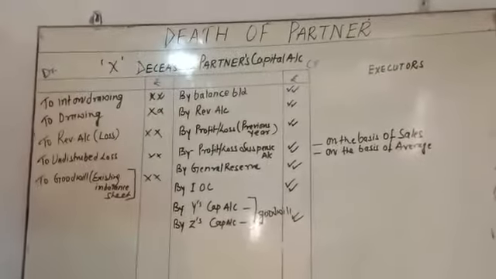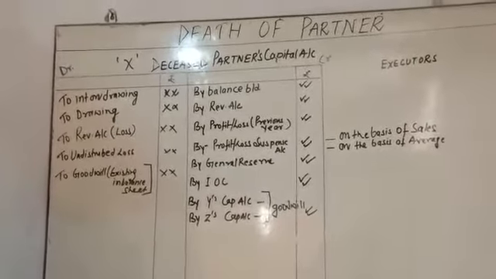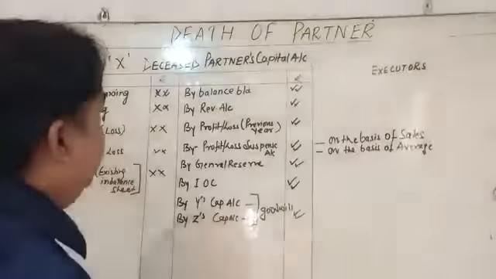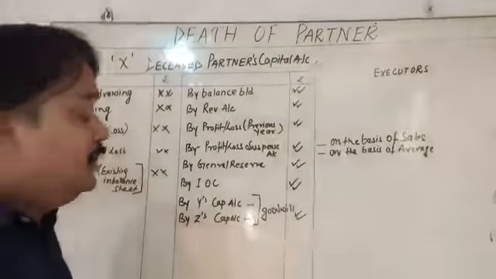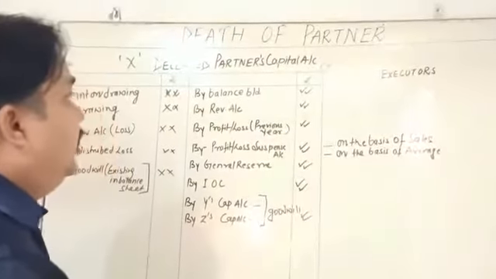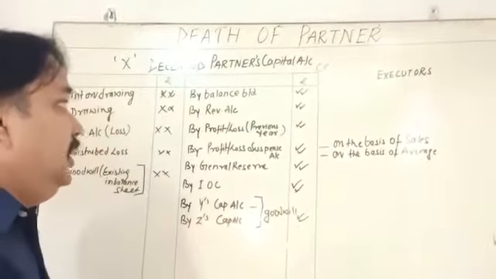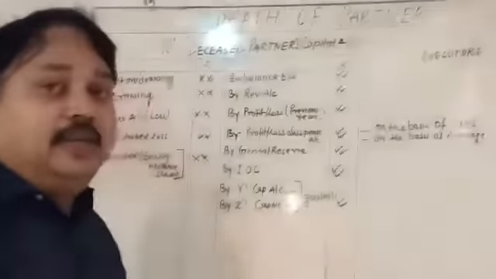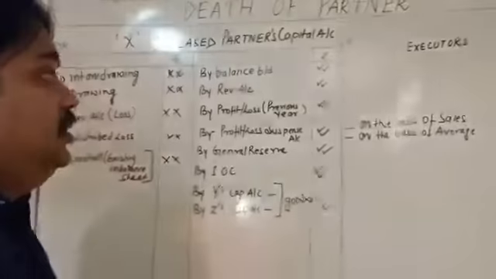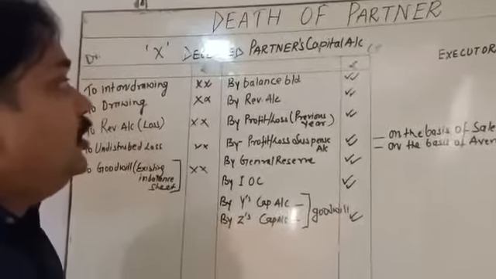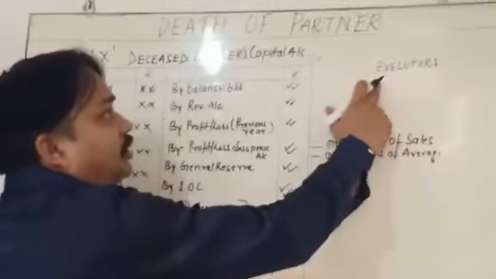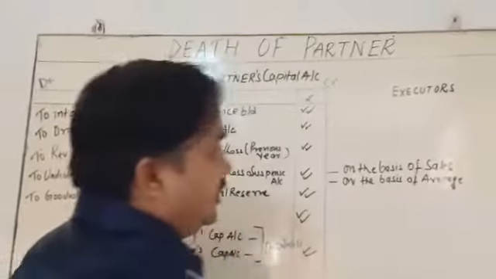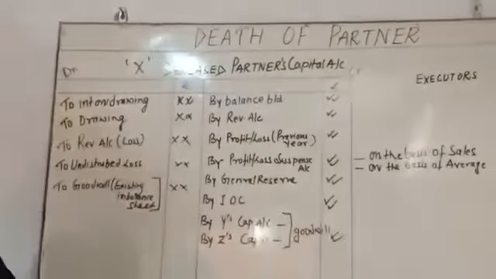My dear student, after all this, whatever the balance, we have to make the payment to whom? Because X is already dead. X's death means already dead. So who is going to take this amount? The legal heir is going to take the payment. In this situation, we have to make the executor's account.